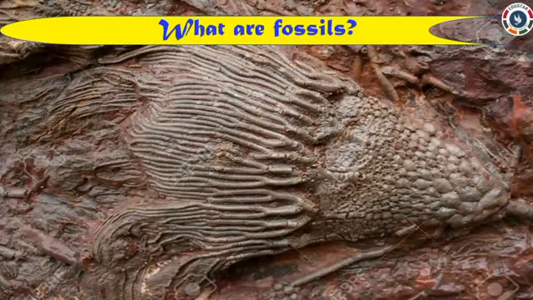Traces of animals or plants found in sedimentary rocks are called fossils. You can see an animal trace on the rock in this picture. This is called a fossil.